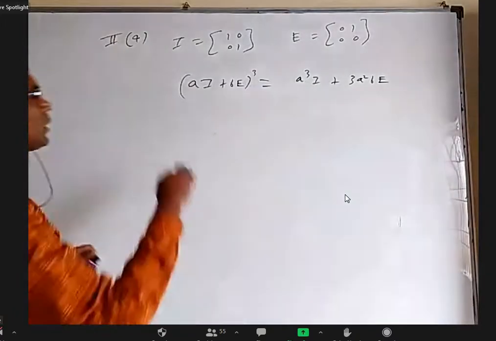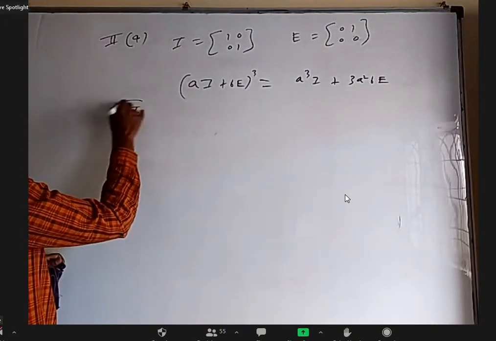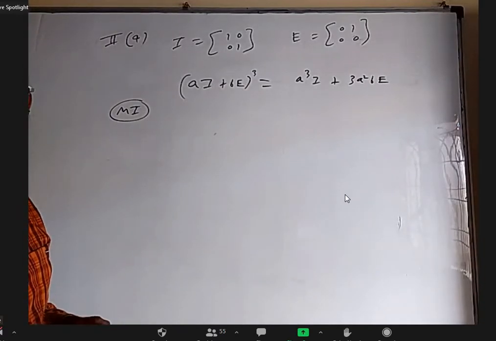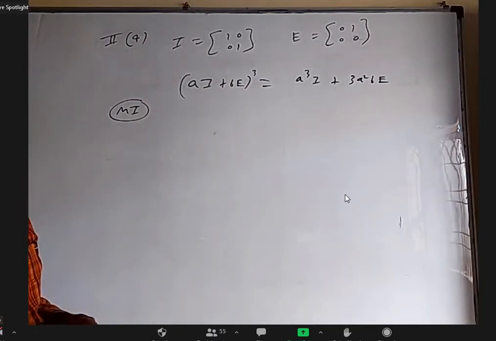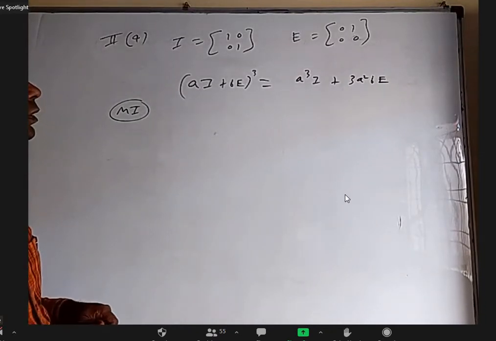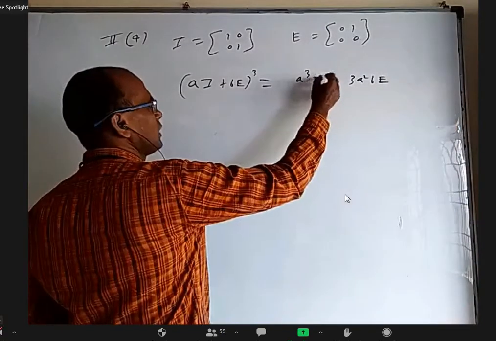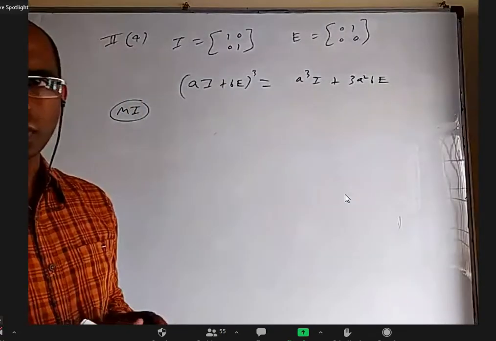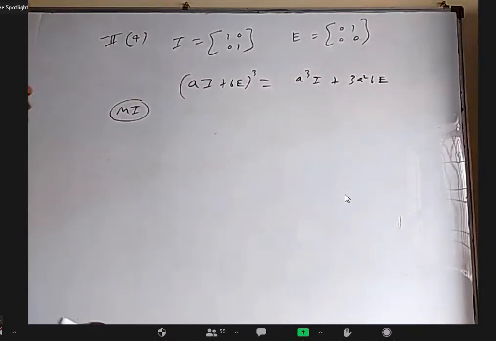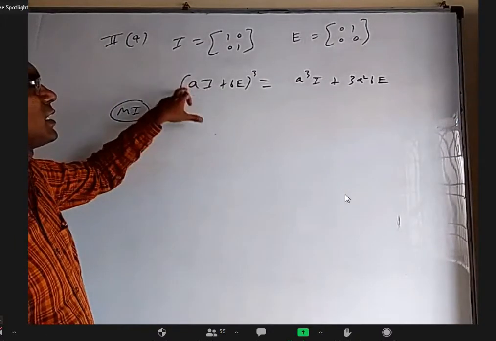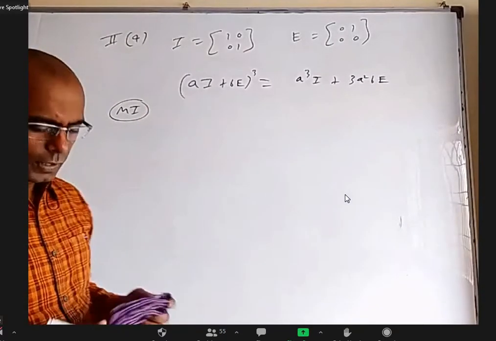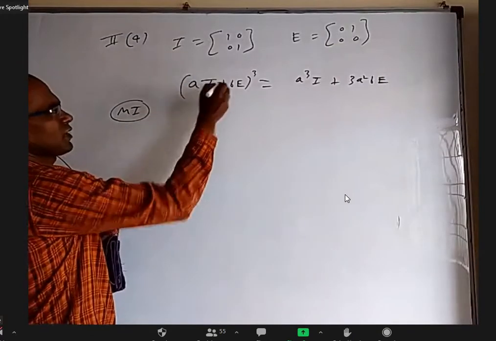All right. Method 1. Sir, this is a special case which you have done, that if B square is equal to 0, (I plus B) to the power of n is equal to I plus nB. Anyway, yesterday I told a lot of theory; you don't have to use all that. You notice E square is a null matrix. That is very good. But yesterday what I told, only I is there. Here aI is there. So maybe I'll discuss that method first and then I'll do the other.